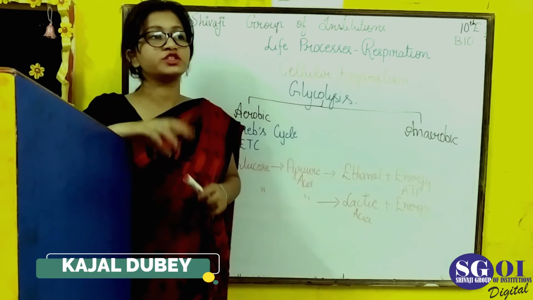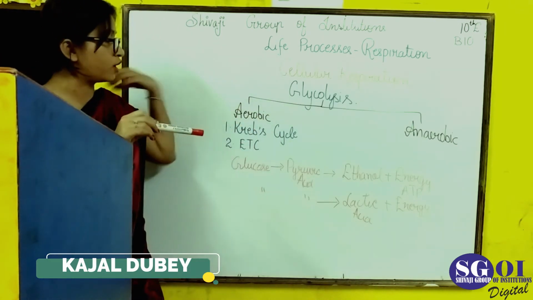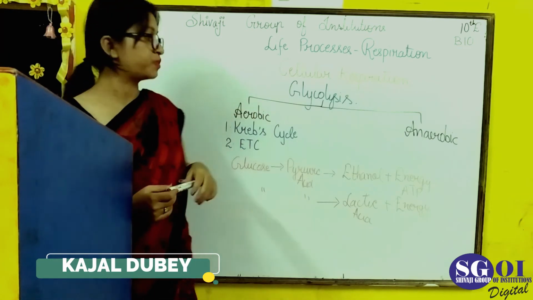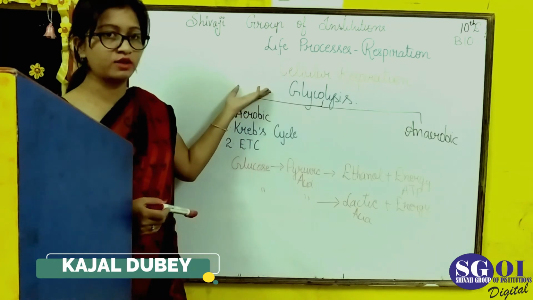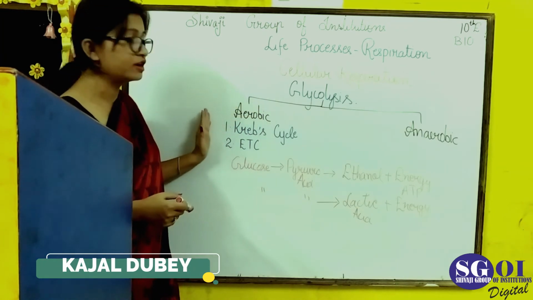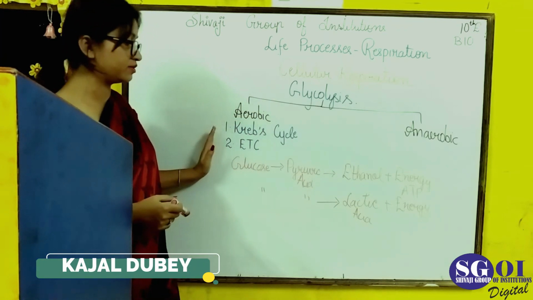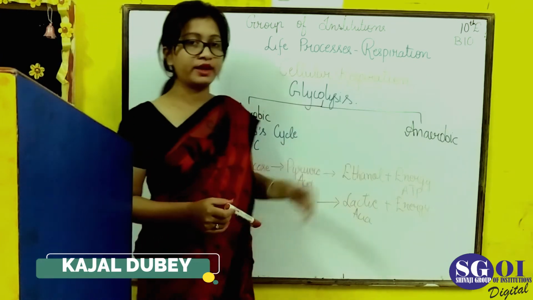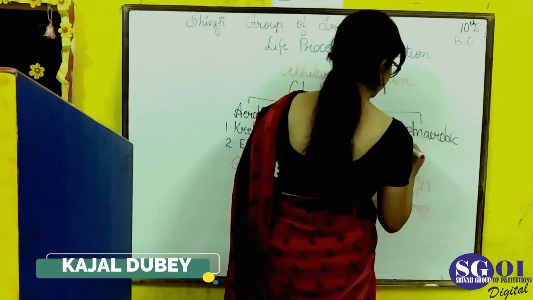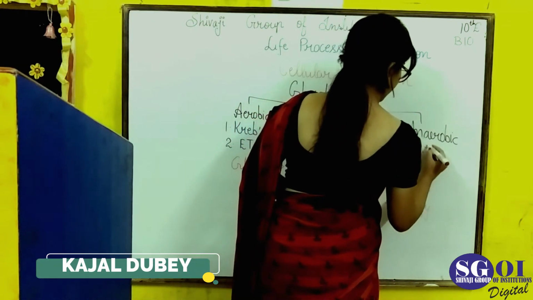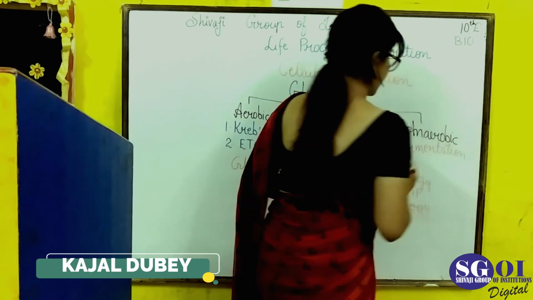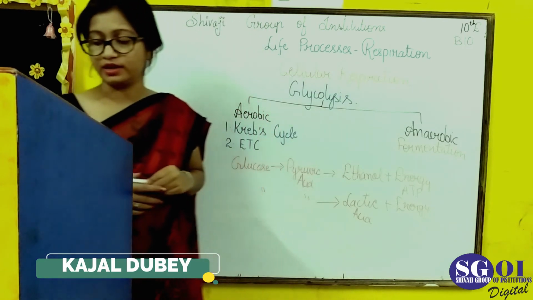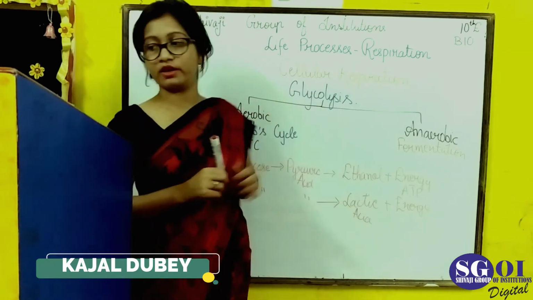So cellular respiration involves aerobic and anaerobic respiration, and there are major differences between these two. In aerobic respiration, first glycolysis happens, then the Krebs cycle, and the second part is the ETC, while in anaerobic respiration fermentation takes place. And in human beings, when this process is done, lactic acid is formed. So this is about cellular respiration.